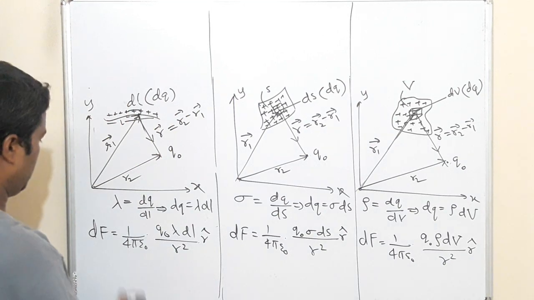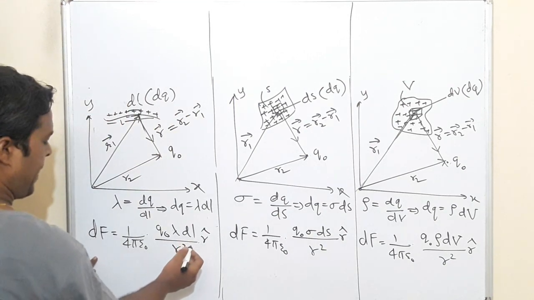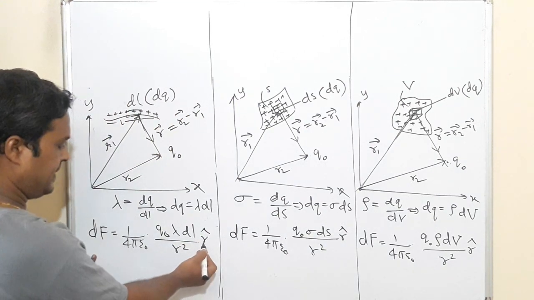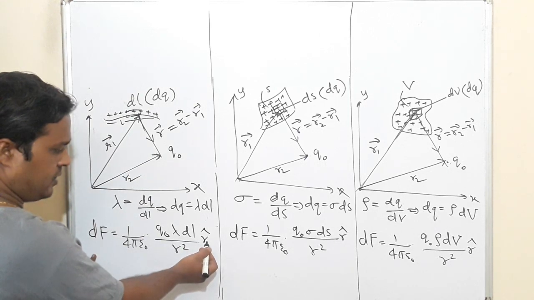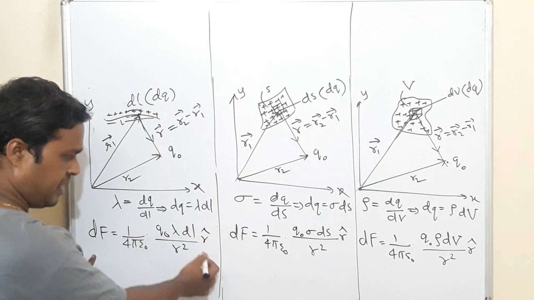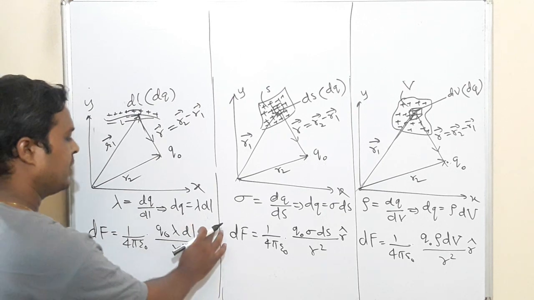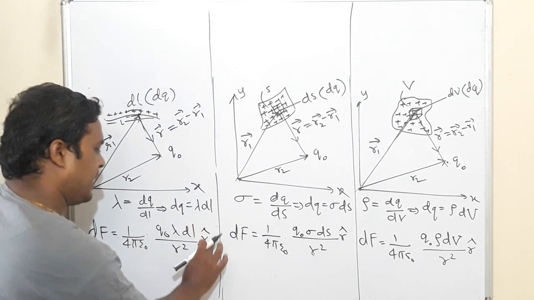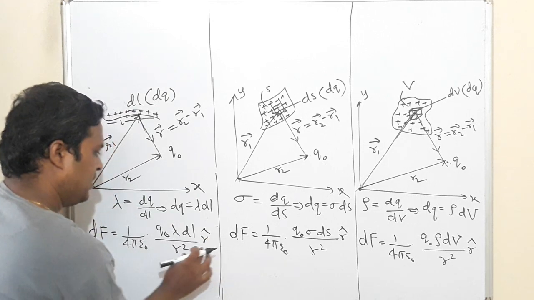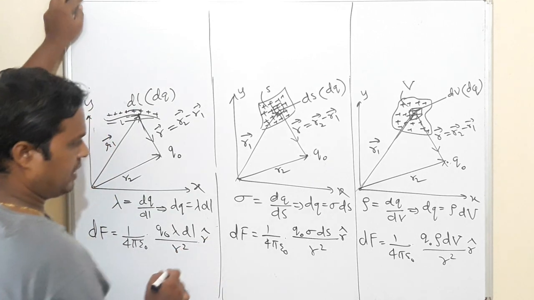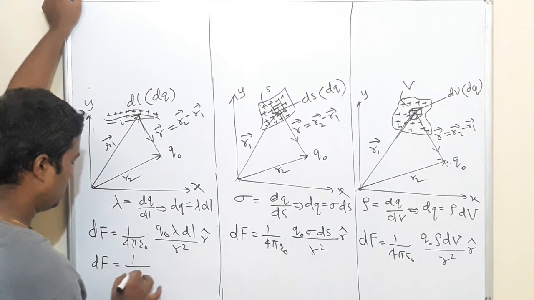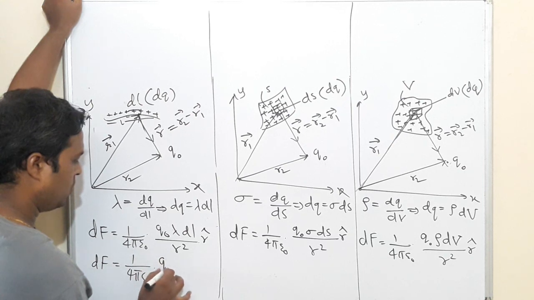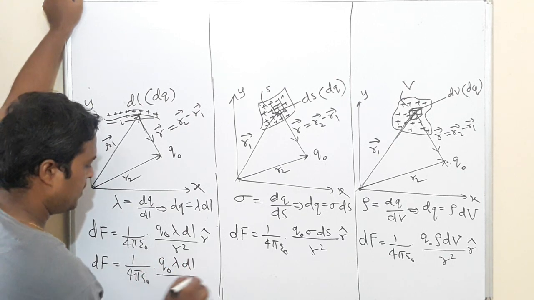See how to write the total force here. In place of this, you can write vector divided by magnitude of vector. dF is equal to 1 by 4 pi epsilon naught q naught lambda into dl.